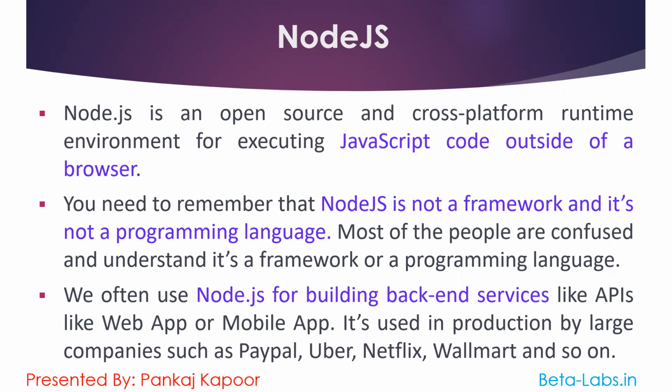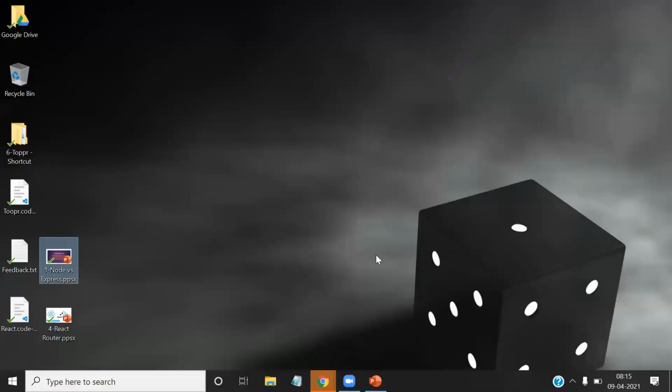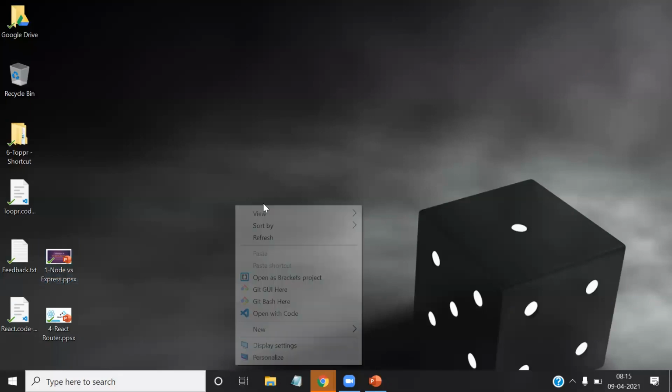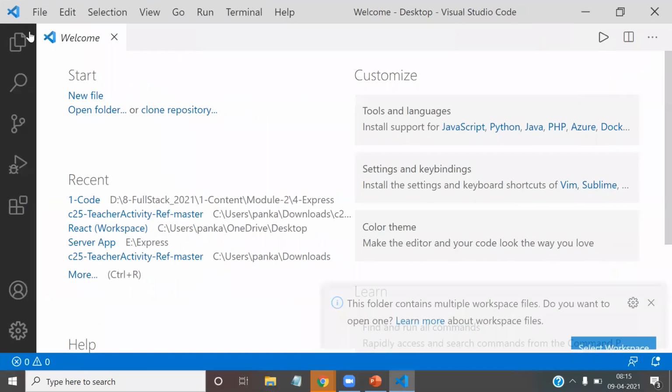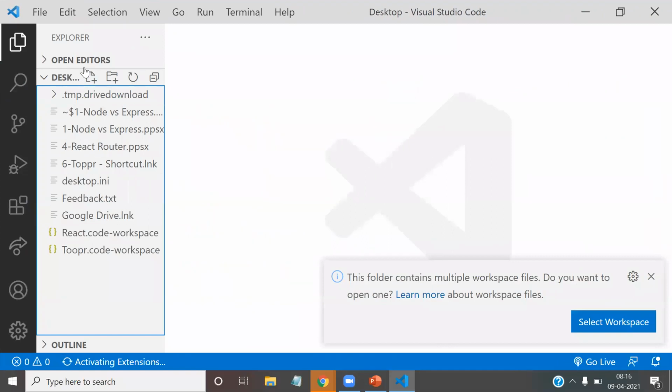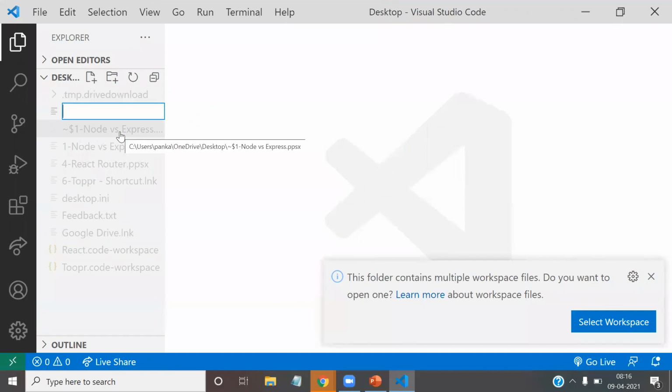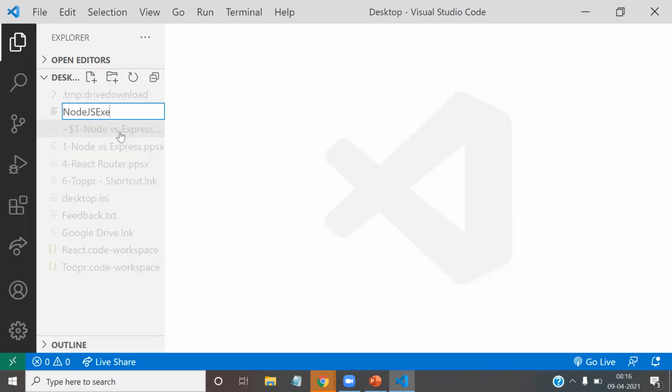I think we should first check how we can execute it. For that I'm going to take you to the VS Code editor. Let me open that. Here let me create a new file. I'm naming it node.js execution.js.